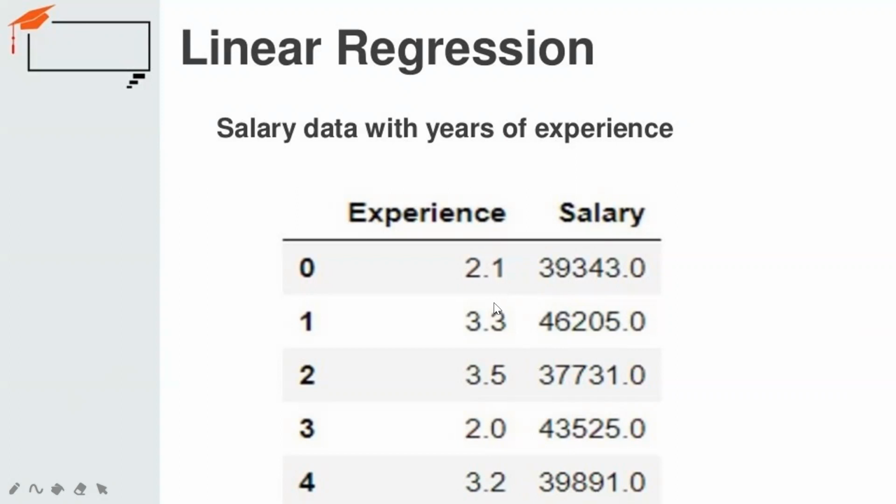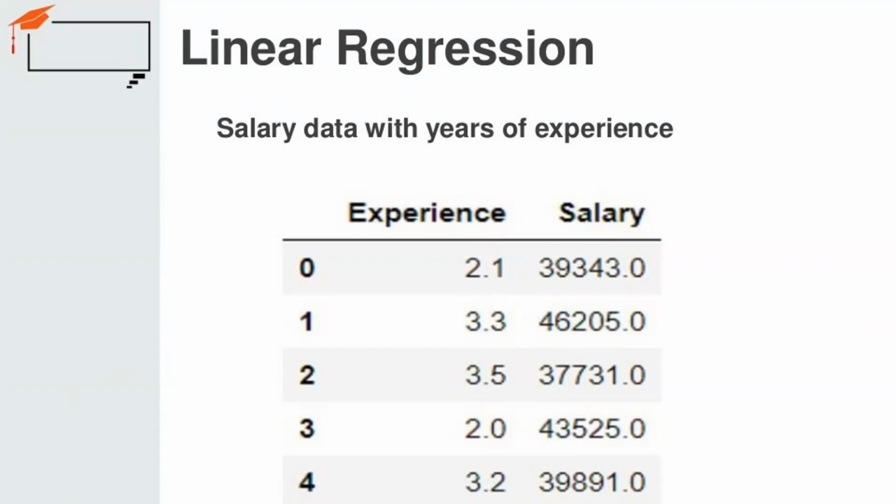Suppose you pass 2.3. Is there any 2.3 here? No, right? But 2.3 has how much salary in the range? 39,343. So it may be 39 to 40,000. So it can do prediction like that.